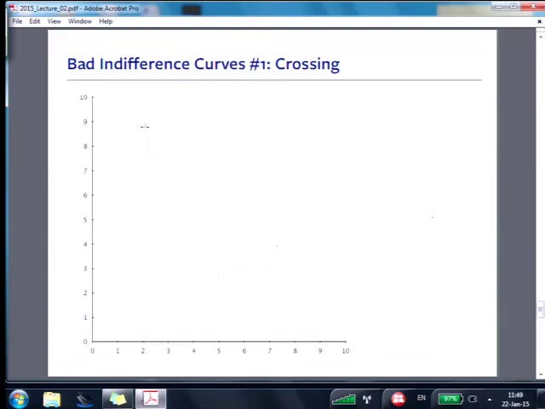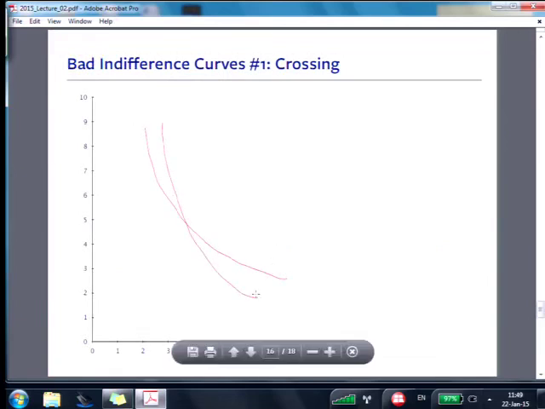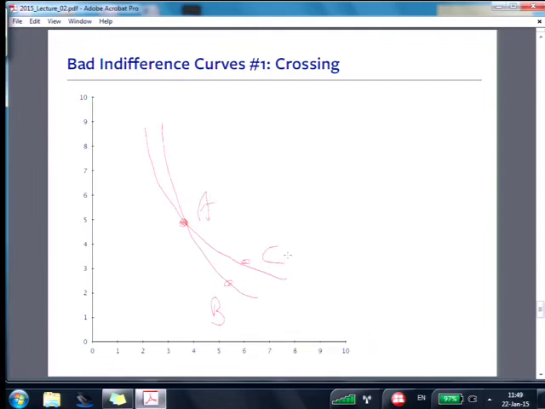So let's draw a pair of naughty indifference curves. Okay, they cross. Let's call that point A. Let's call this point B. And let's call this point C. What can you tell me about the relation between C and B, and why? C is preferred to B by everyone because more is better. Now you can construct the rest of this. We know C is preferred to B, but C is indifferent to A because they're on the same indifference curve, and A is indifferent to B because they're on the same indifference curve, and therefore C is indifferent to B and C is better than B. At the same time, you have a contradiction, you're done. That's the way these proofs work. So now you know they can't cross.